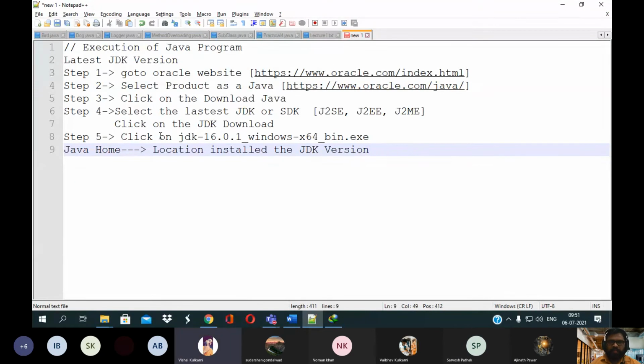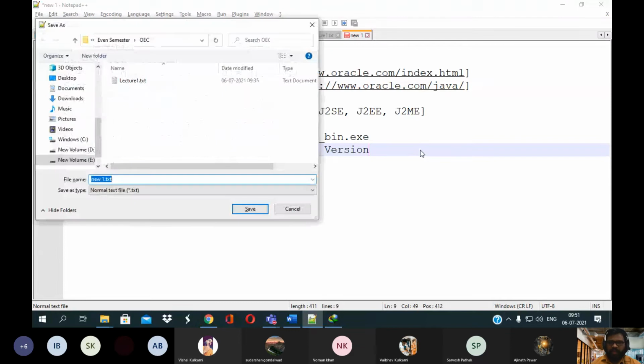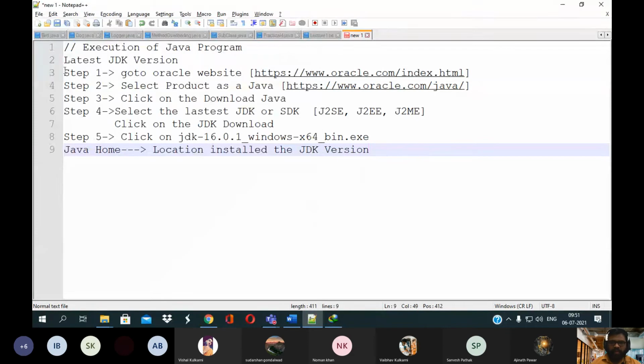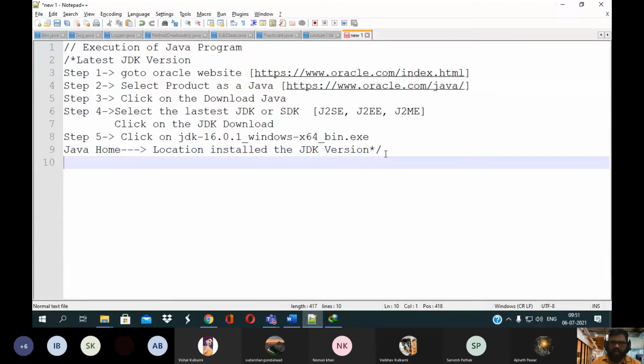Okay. So now we want to write our own first Java application. Here I will just add a comment. In Java, two types of comments are there: single line comment and multiple line comment. If we use two forward slashes, that is a single line comment, meaning the compiler will skip this line.